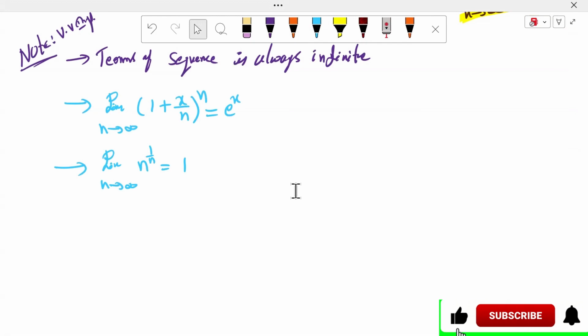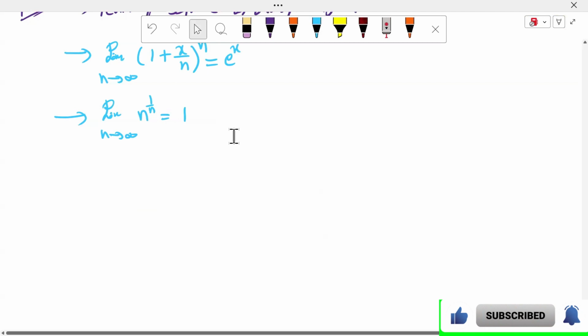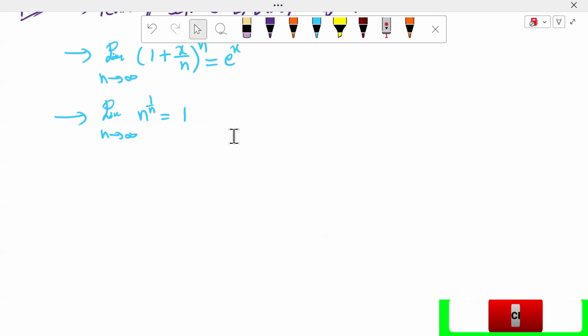Range of the sequence. Always remember, sir. Whether a sequence is monotonically increasing, decreasing, oscillating, a finite sequence, an infinite sequence, strictly increasing, or strictly decreasing, it is a null sequence, bounded sequence or convergent sequence. It depends on the nature of the range of the sequence, sir.